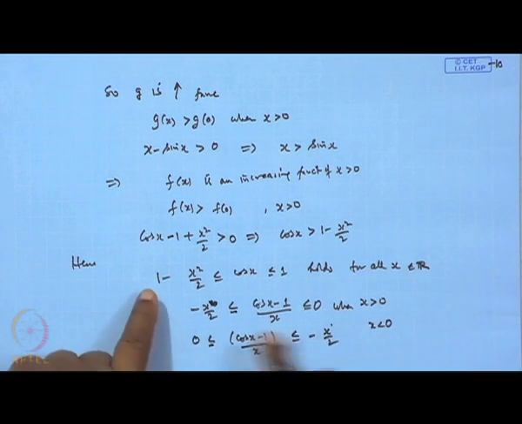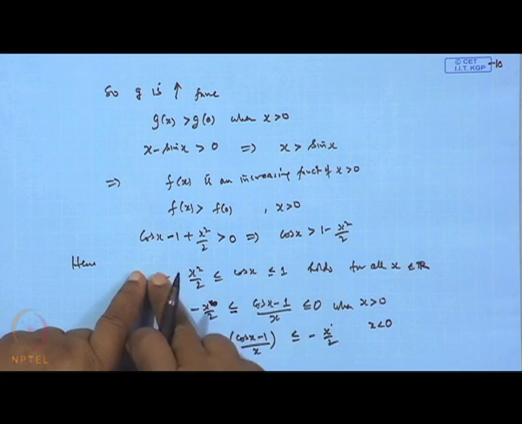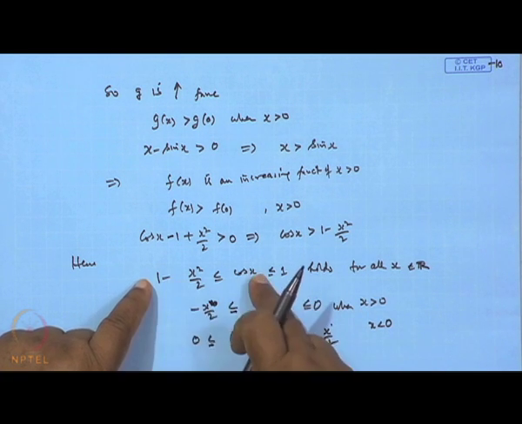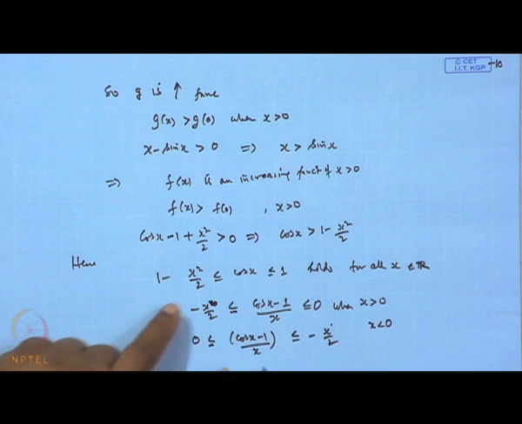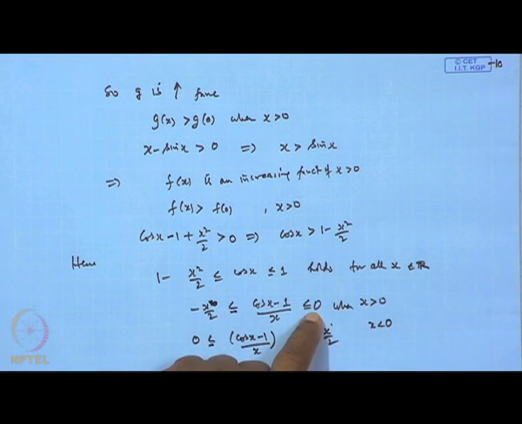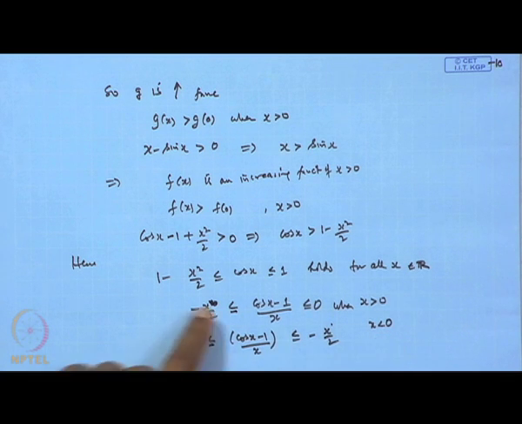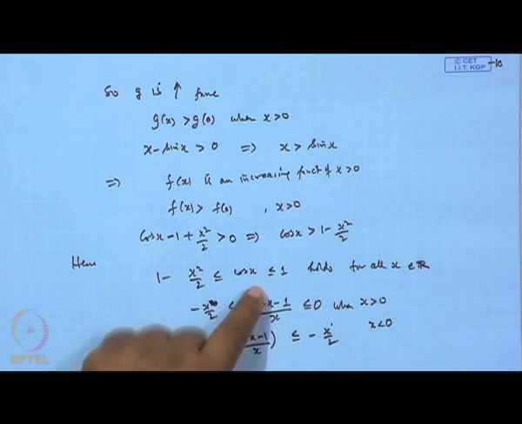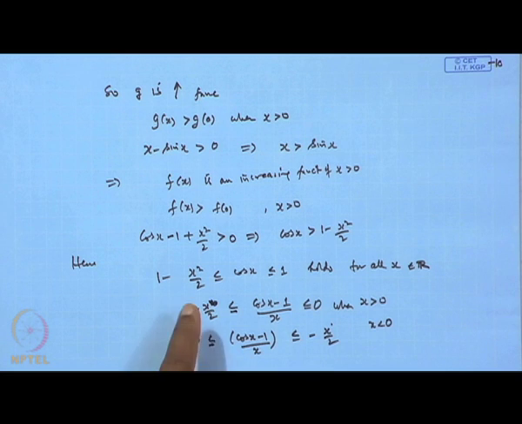When x is positive, there is no change; you can just transfer the 1 here. So, cos x minus 1 is greater than this, and dividing by x, we get 0. When x is negative, the inequality reverses, so 0 will come over here and this will come to this side, and we get this result.